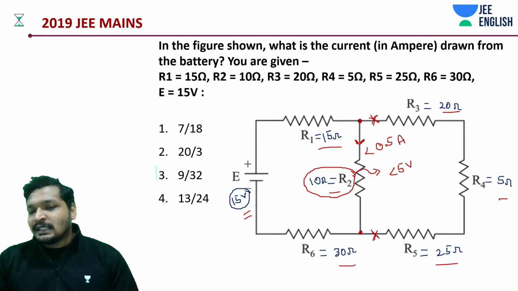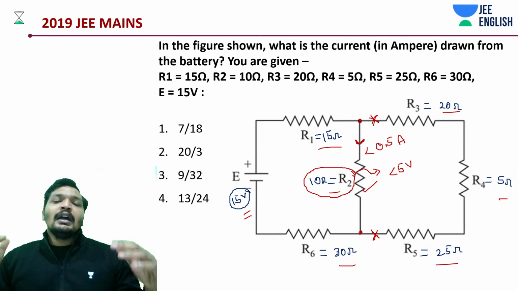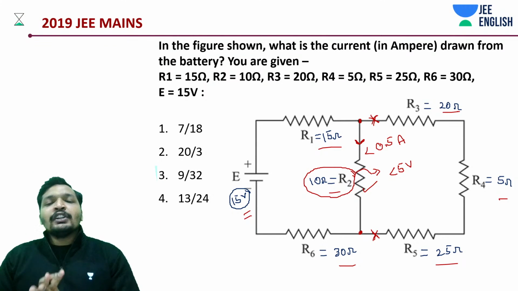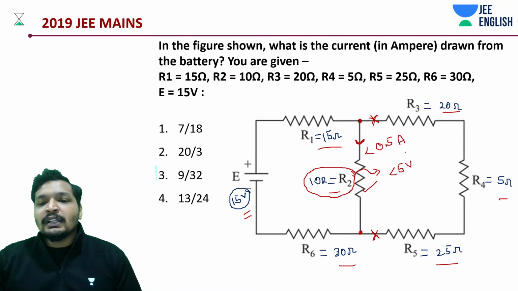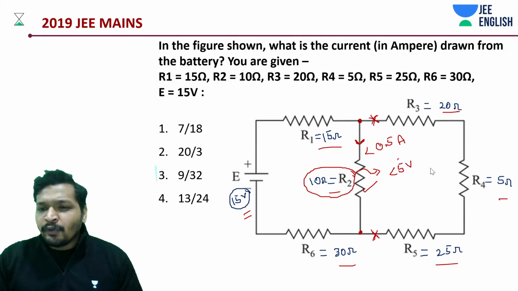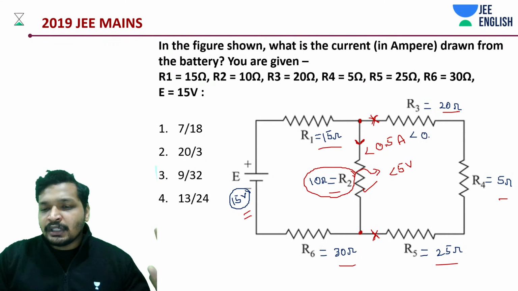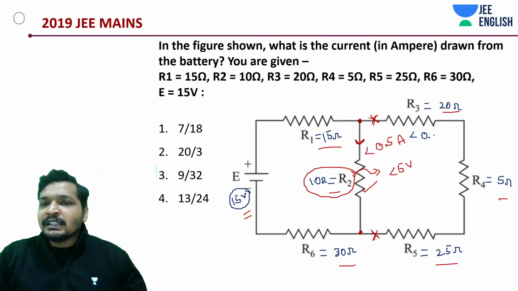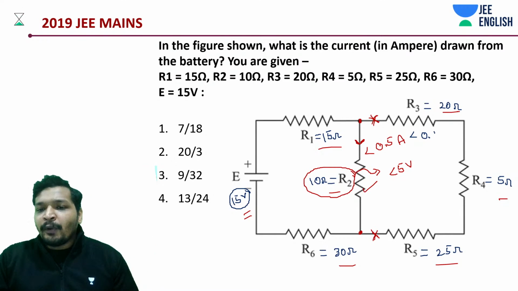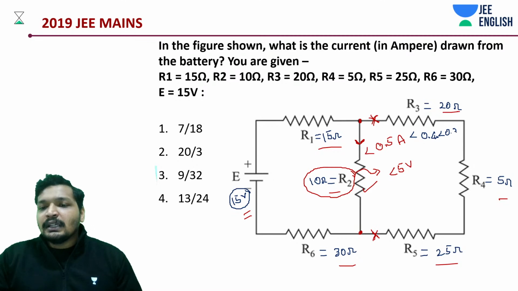If this resistance is going to draw less than 0.5 ampere, the combination of this is probably going to draw less than 0.4, 0.3, something like that. I've not done any calculation up until now. Somewhere the answer should lie between 0.4 and 0.3.